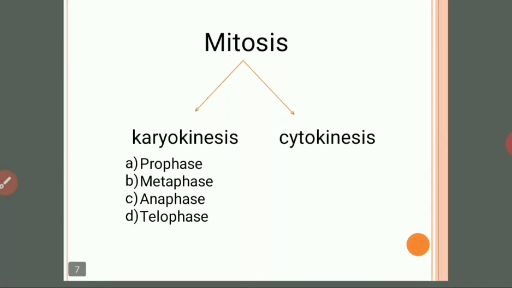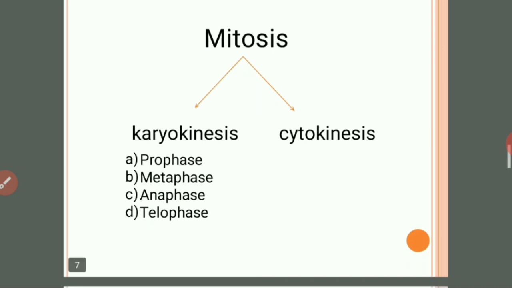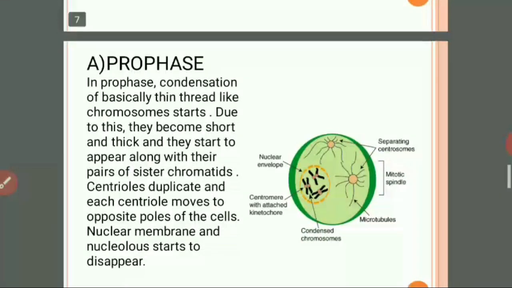Mitosis is basically divided into two portions, that is karyokinesis and cytokinesis. Karyokinesis is related to the nuclear membrane or nucleus. Karyokinesis is nothing but the division of the nucleus, while cytokinesis is the division of cytoplasm and the rest of the cell organelles. This karyokinesis, or the nuclear division, is divided into four different stages: prophase, metaphase, anaphase and telophase. So one by one we will discuss these stages.